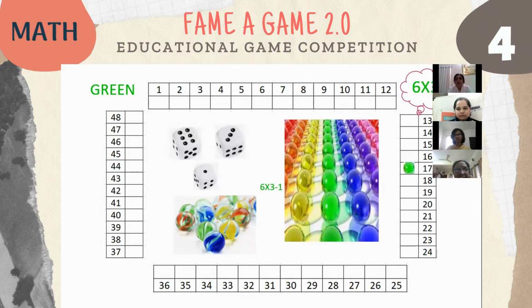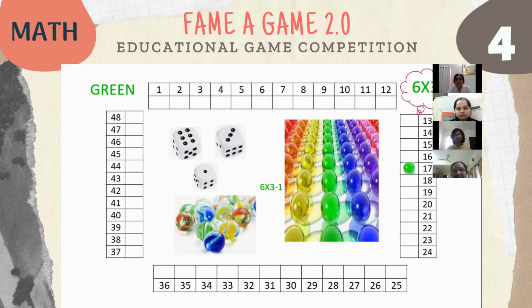So now green will throw the dice. Here we are using three dice at one go. So all the three dice will be thrown at one go. Here the participant green has received the numbers 3, 6 and 1. So using the BODMAS rules, he has come out with the answer 3 into 6, that is 18, minus 1, 17. He will be placing the marble on 17 and gaining 1 point. So one marble, 1 point.